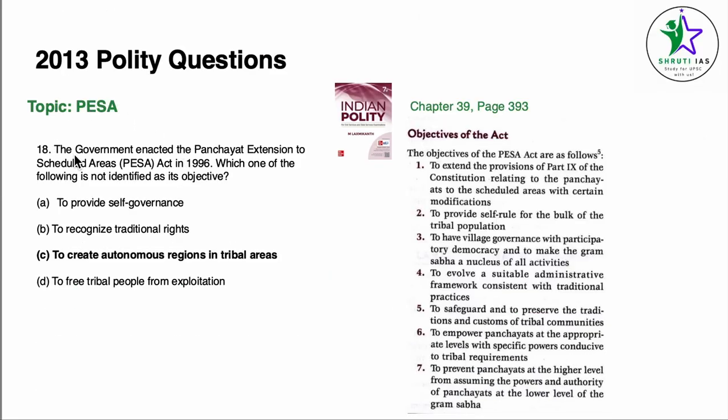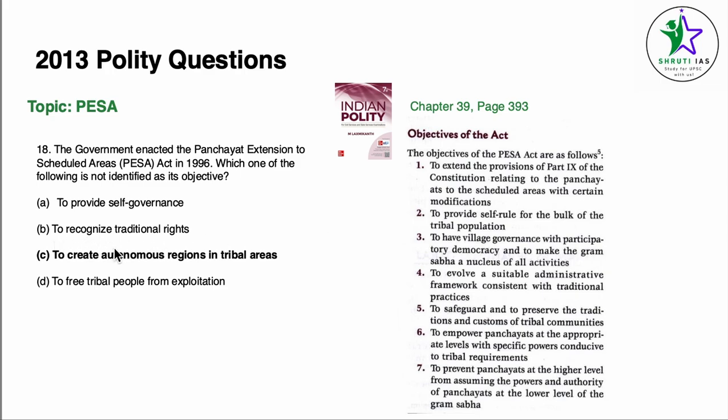Coming to question number 18, the government enacted the PESA Act in 1996. Which of the following is not identified as its objective? We come to chapter 39, Panchayati Raj, page number 393. Under the objectives of the PESA Act, for point number A, to provide self-governance, we see point 2 here, to provide self-rule for the bulk of the population.